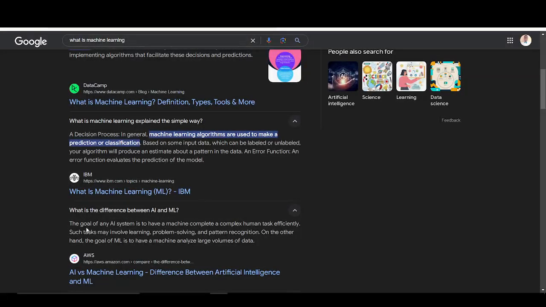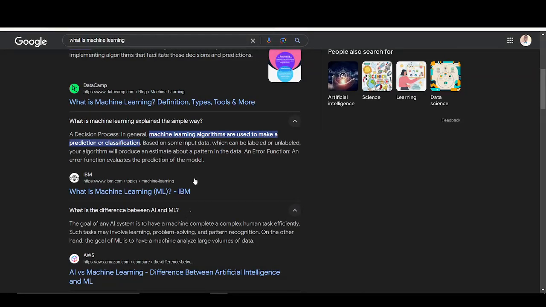And then there's a particular definition I also want to share with you, talking about machine learning and AI. So what exactly is the difference? When you talk about AI, the goal of an AI system is to have a machine complete a human task efficiently. Such tasks may involve learning, problem solving, and pattern recognition. Exactly. So that's for AI. But when we talk about machine learning, on the other hand, the goal of machine learning is to have a machine analyze large volumes of data. So what am I trying to say here? That once you are talking about machine learning, we are dealing with data here, unlike AI. They might have some relationship, might look similar, but there's a distinction between the two.